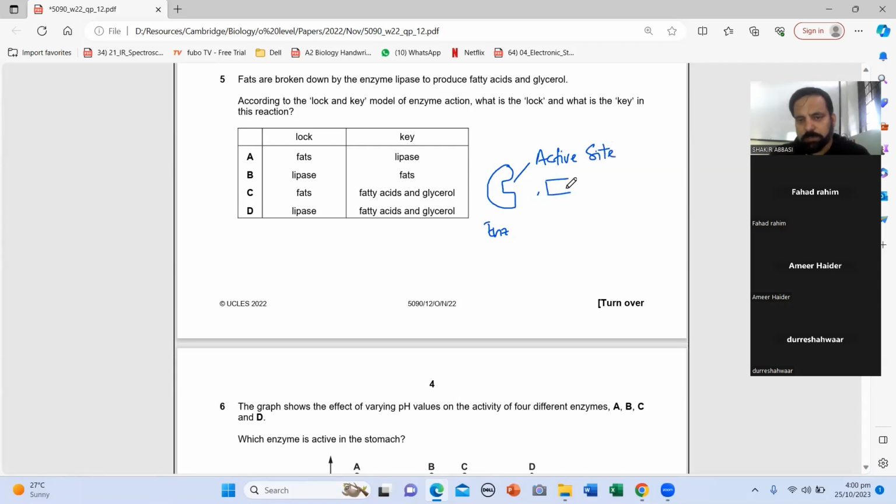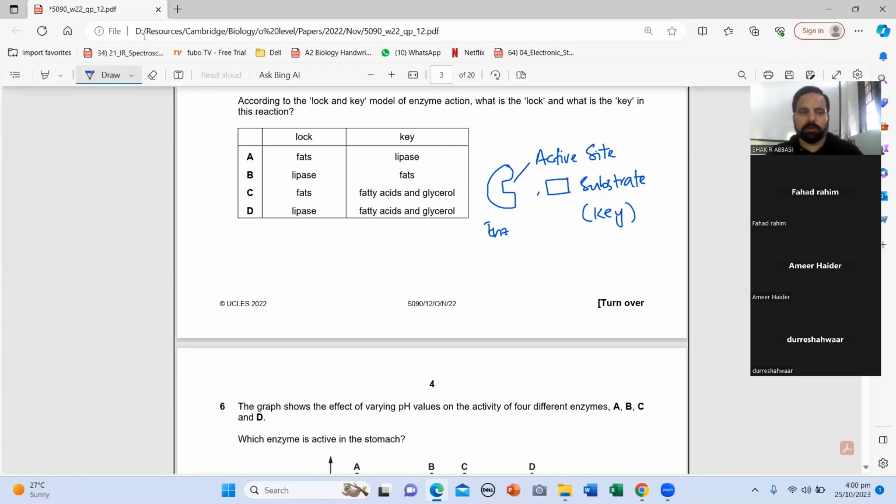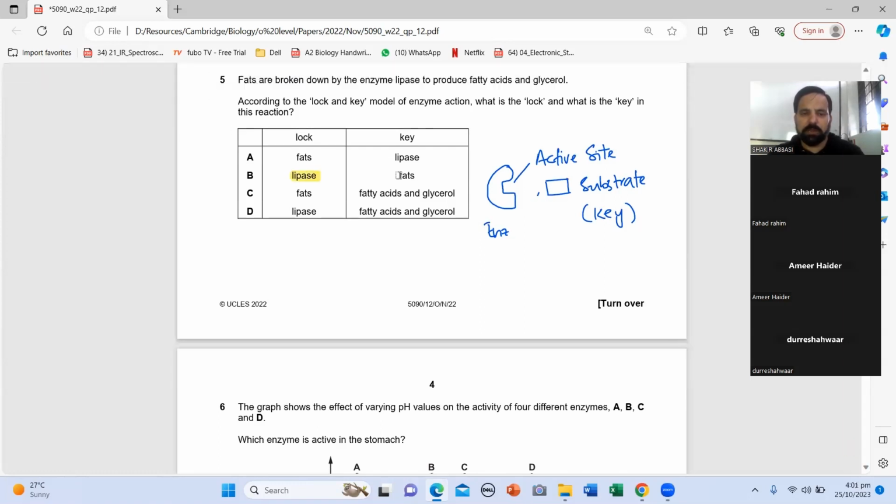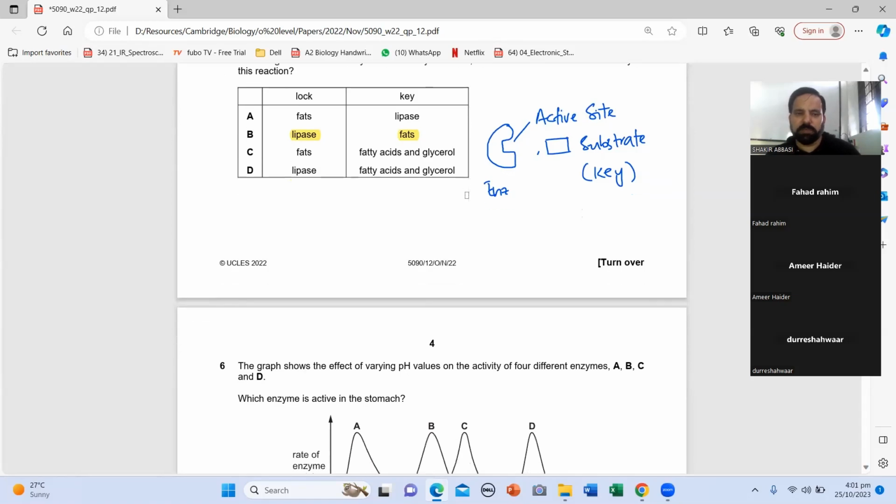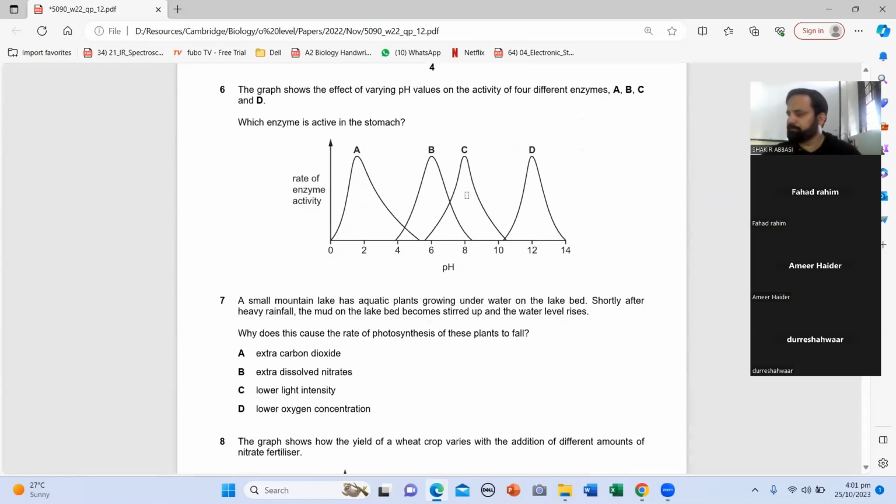And Amir Haider, what is substrate like? Substrate is like lock or key. That's key. Yes. And Fahad beta, active site is obviously lock, right? So in this question, what Dureshawar tells us is lipase is the enzyme that acts as a lock, and fat is the substrate which acts as a key. Beta is the answer.